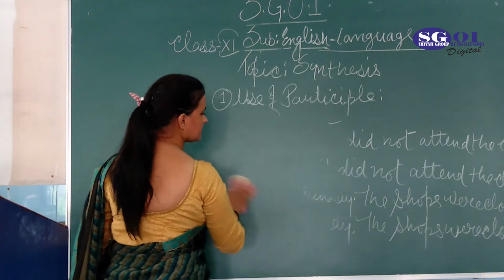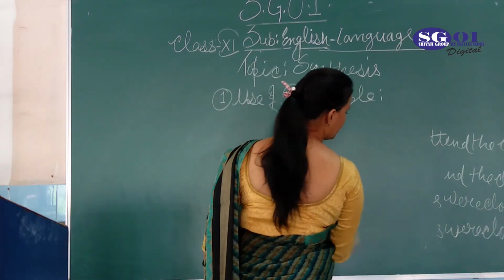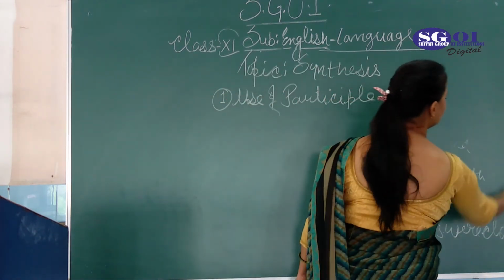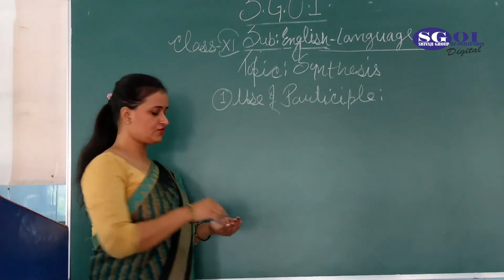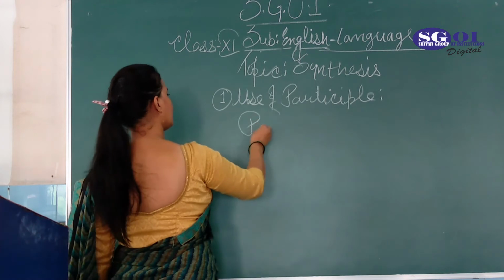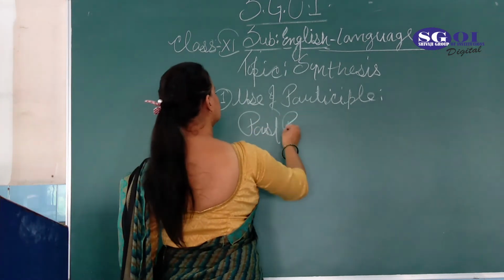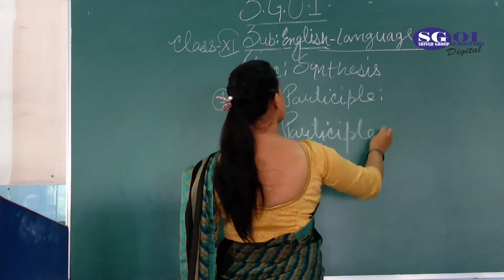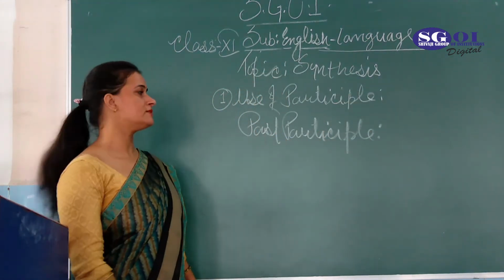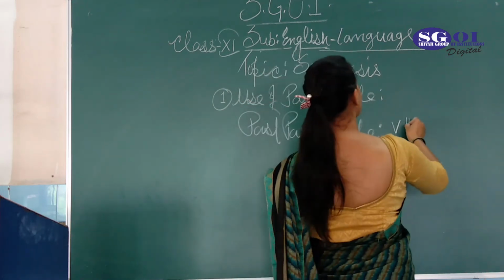Let's see the past participle, because your participle part is classified into three. How will you change it? Students, the past participle is the third form of the main verb.